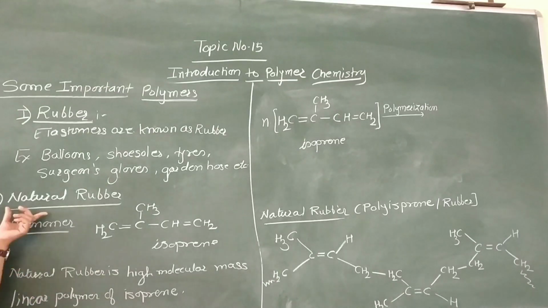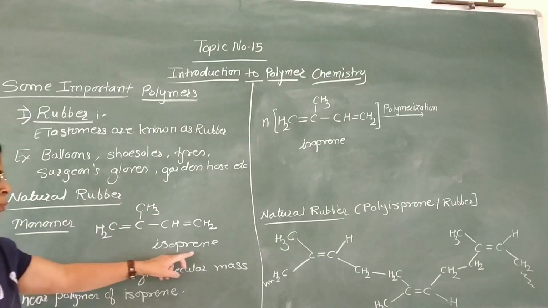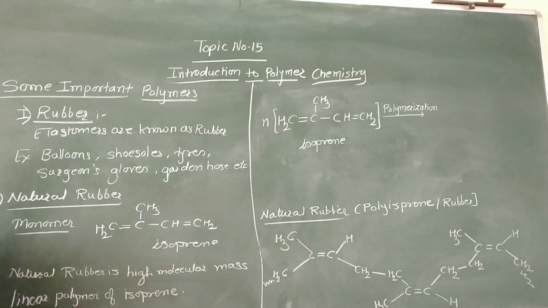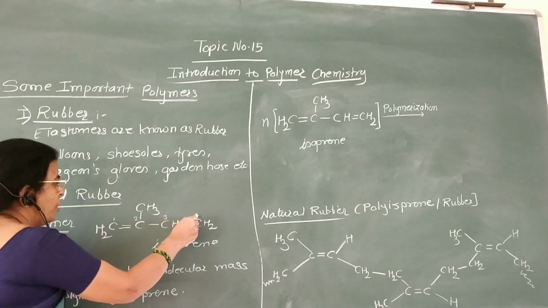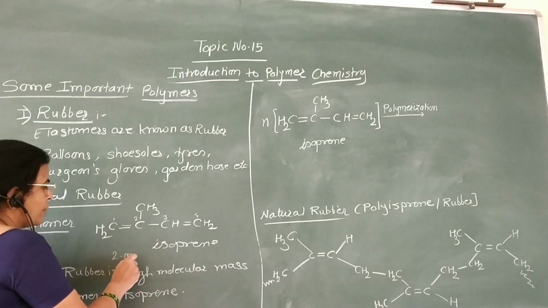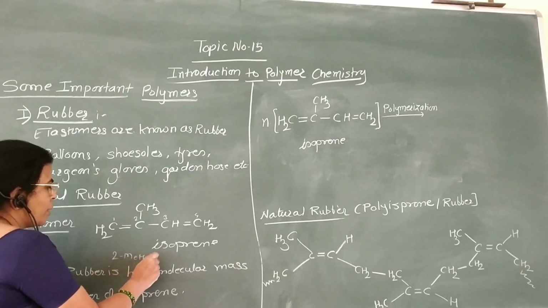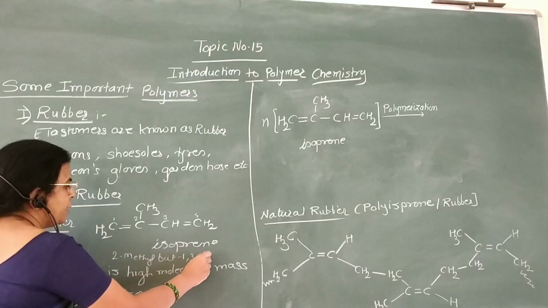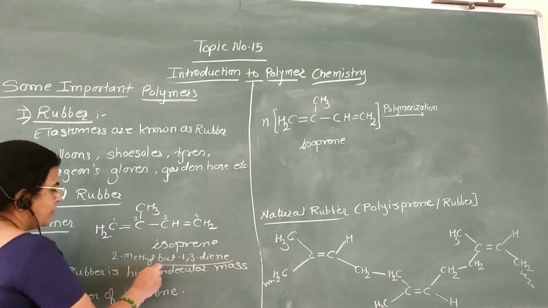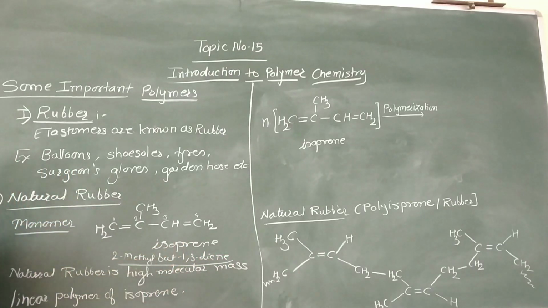Now the monomer of natural rubber is isoprene. Isoprene is 2-methyl-buta-1,3-diene, also named isoprene.